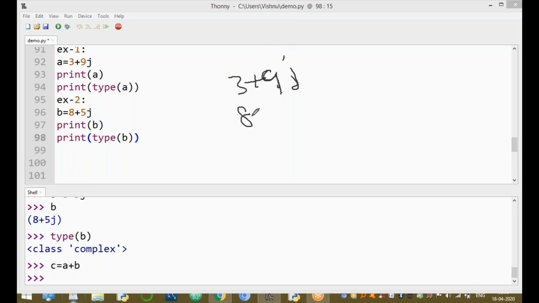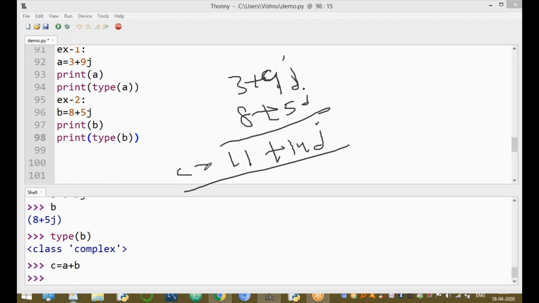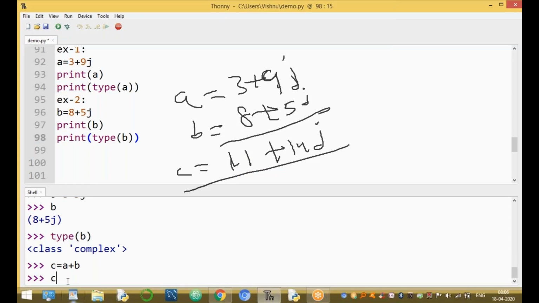Another complex number is 8 plus 5j. The output is 11 plus 14j. Automatically, this is the C value, this is the A value, and the B value. Automatically, C is also a complex type. Print the C value: 11 plus 14j. And the type of C is also complex. Here C is an object of the complex type.